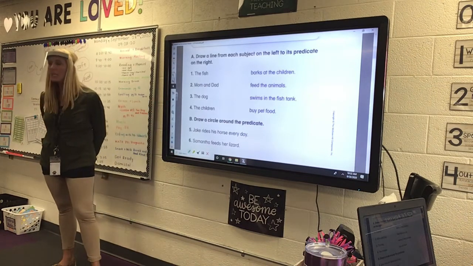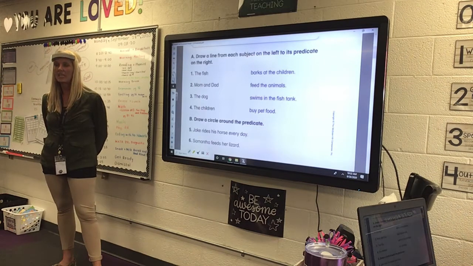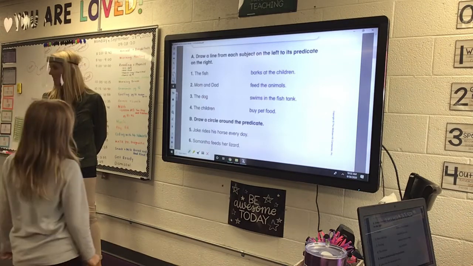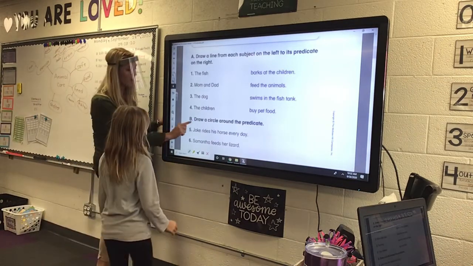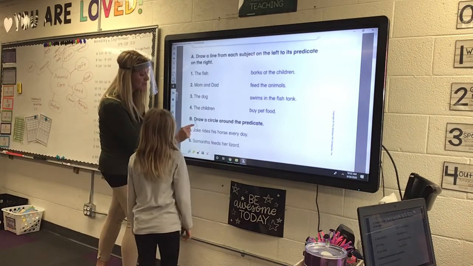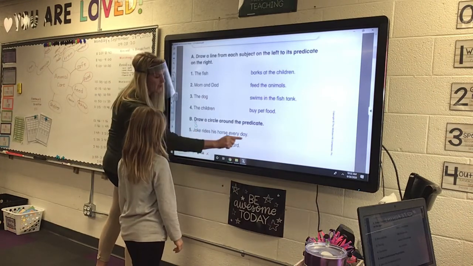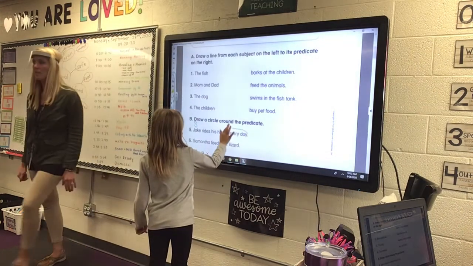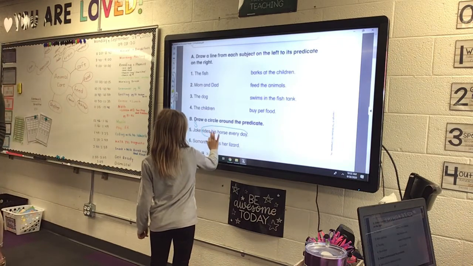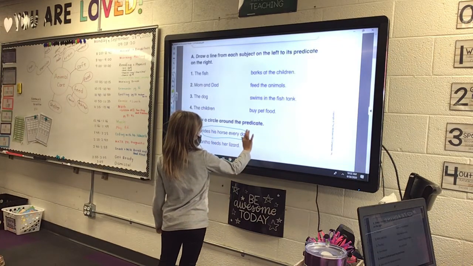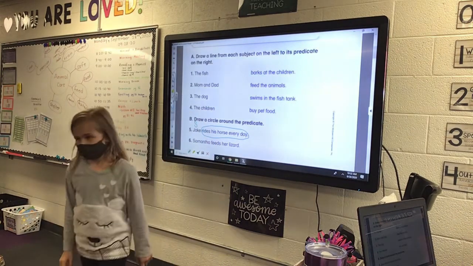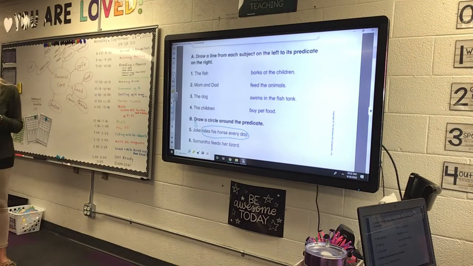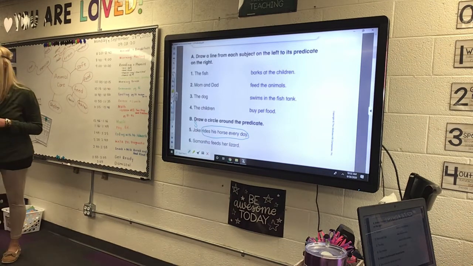What is Jake doing? That's the predicate. He rides his horse every day. Yes, he rides his horse. So I'm going to put an S for subject for Jake, and you draw a circle around rides his horse every day. So whenever you want to find the predicate, find your subject first, and then the rest of it is your predicate.